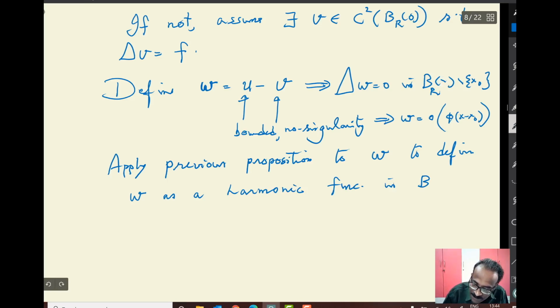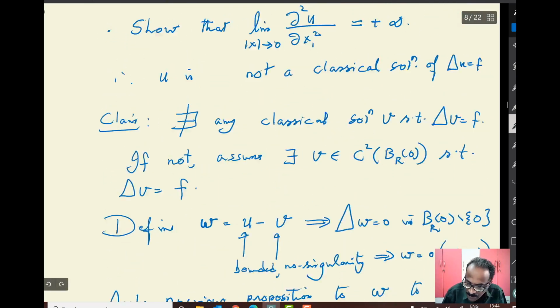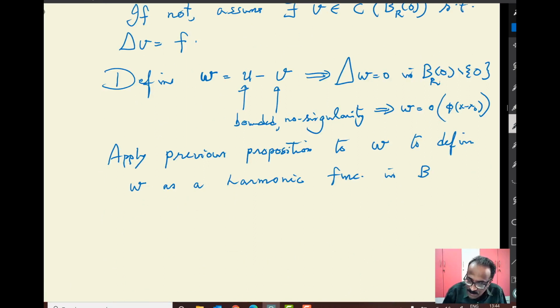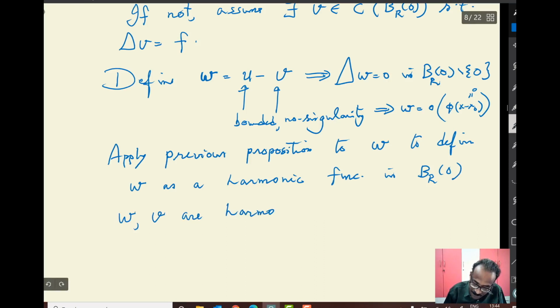So I am taking everything at 0, Br of 0. Okay. There is no x0 here. x0 is 0 here. So no problem. So you can define it here at 0. So w is harmonic. v is already constructed as a C2 function. So w is harmonic in Br of 0.